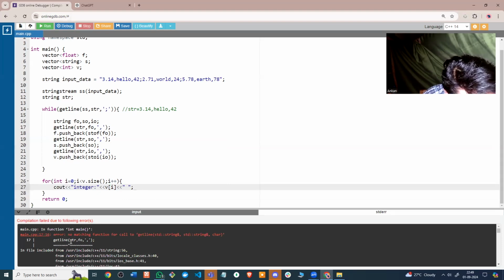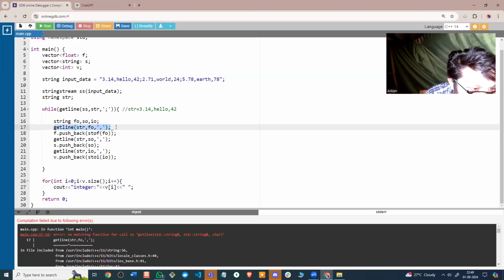Okay, what is the error? str: no matching for call, string and char. But what is the error? getline str, okay, fo.